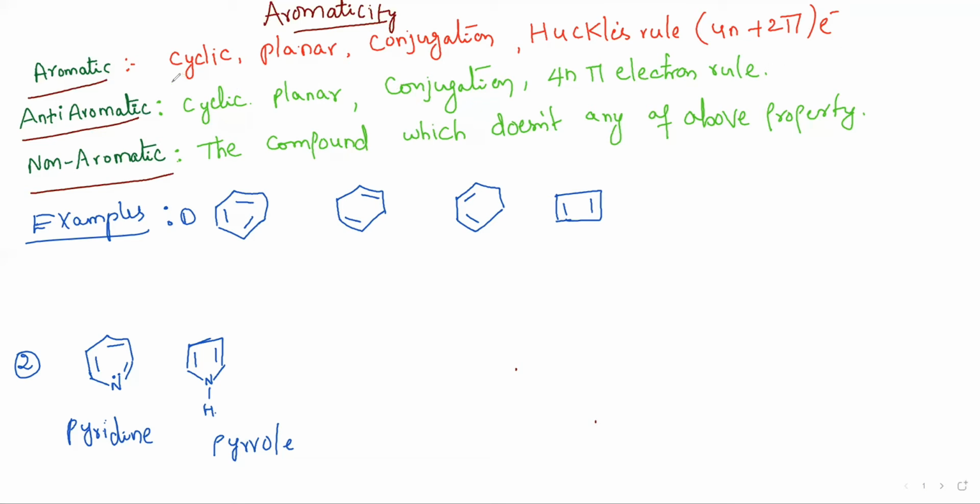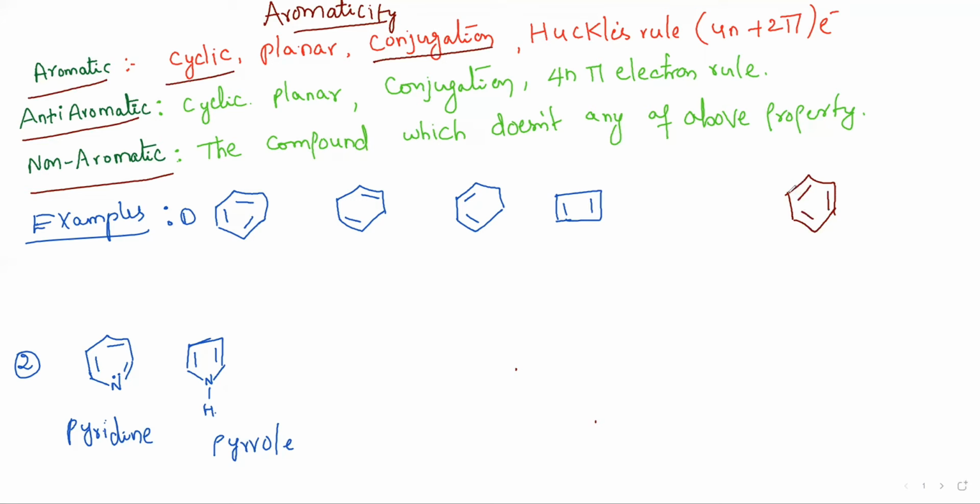See, we will discuss what exactly it is. Cyclic means, let us take a benzene ring. So the given compound should be in cyclic form or ring form. And that should also have planarity. And it should also contain conjugation. Conjugation is when the double bonds are located at alternate positions,